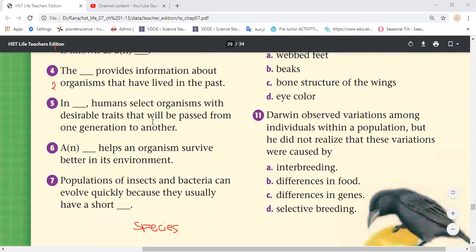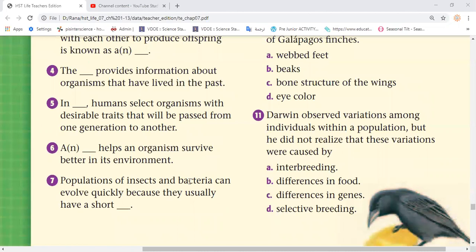Then, question number 4, okay. Here we said the fossil record provides information about organisms that have lived in the past. Fossil record. Fossil record, good.